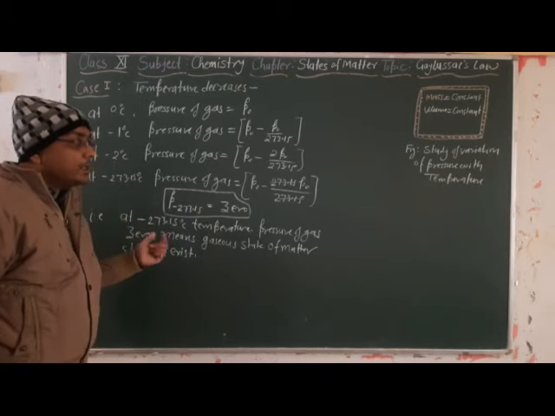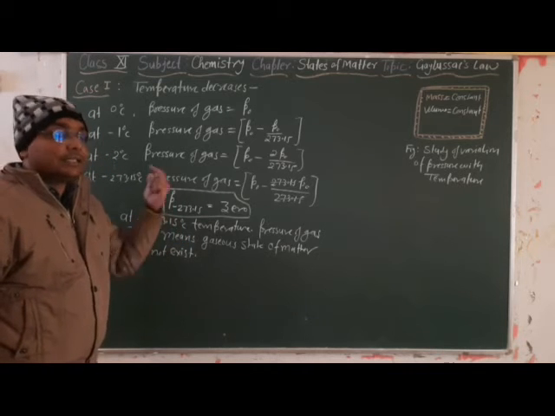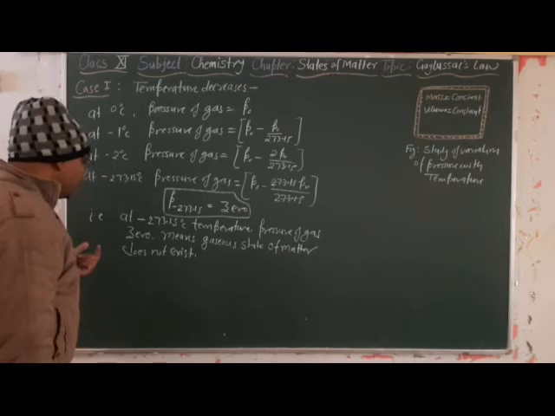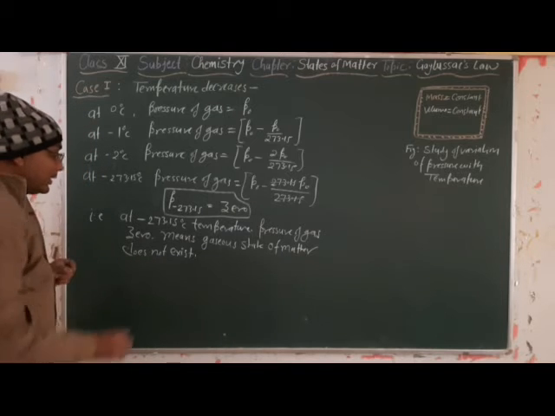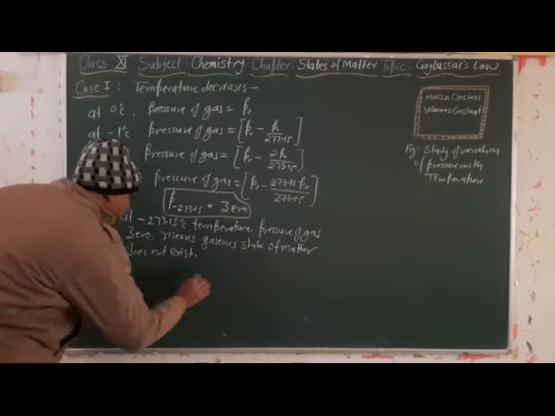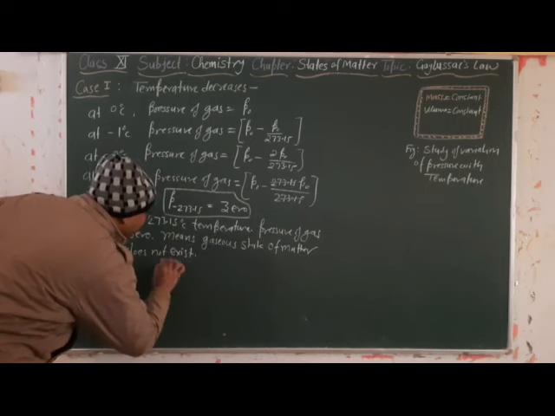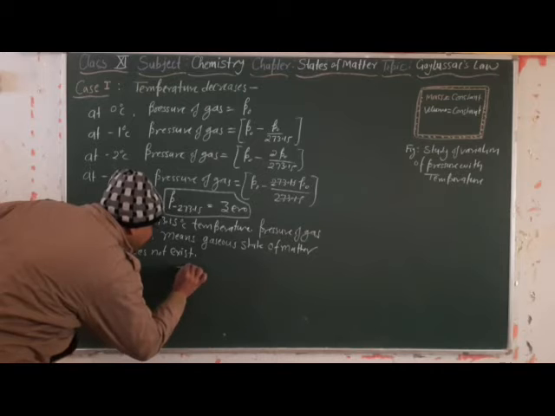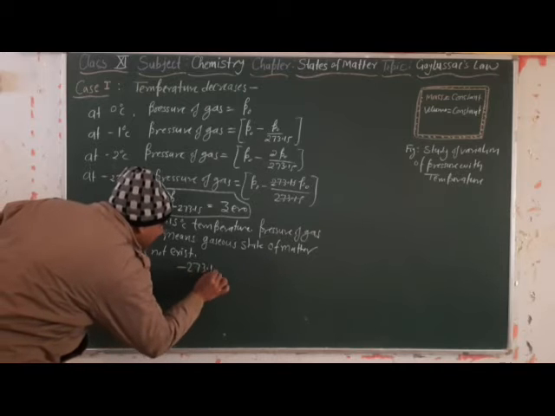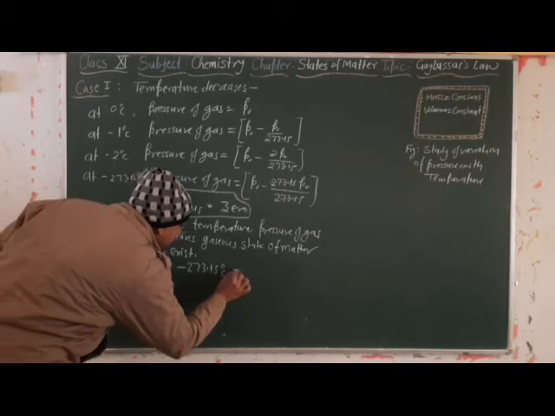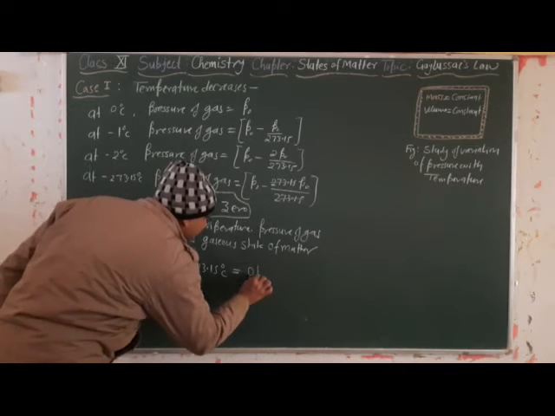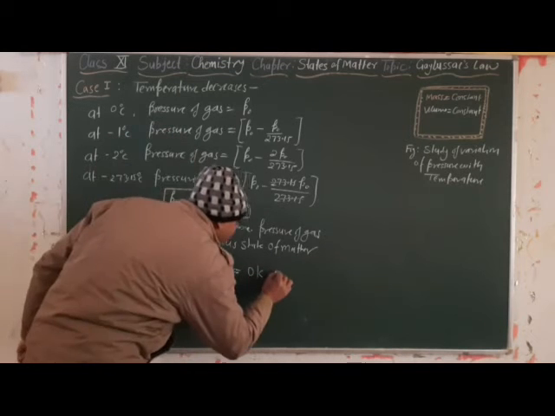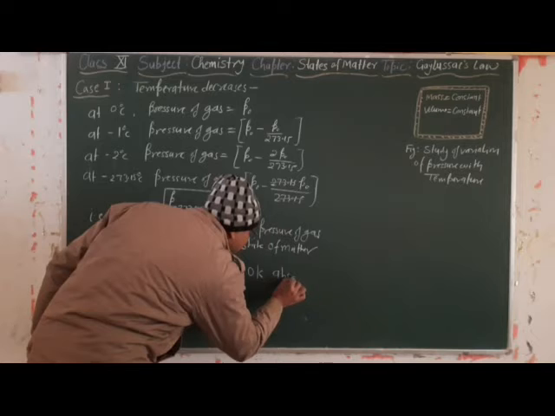This is applicable for each and every gas. This is clear. So from this relation he found that minus 273.15 degrees Celsius is equal to 0 Kelvin, which we call absolute zero.